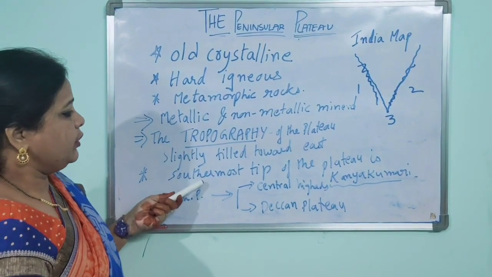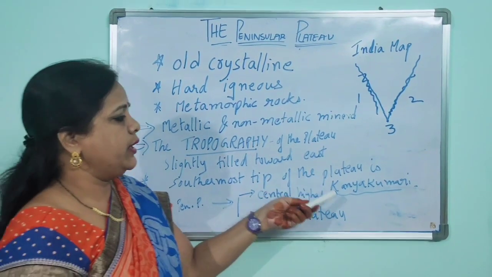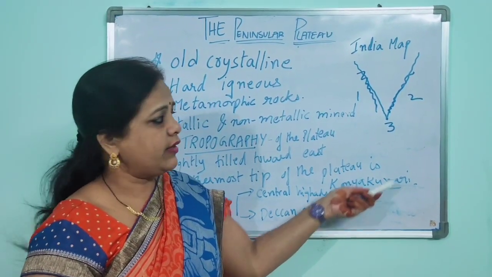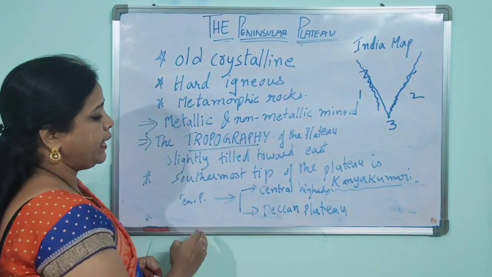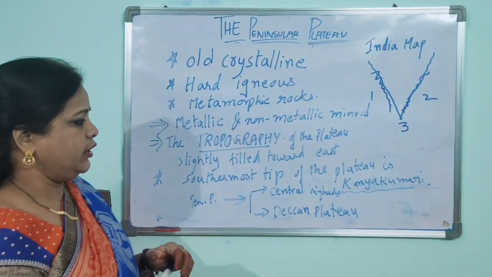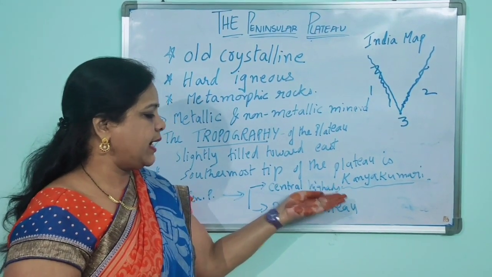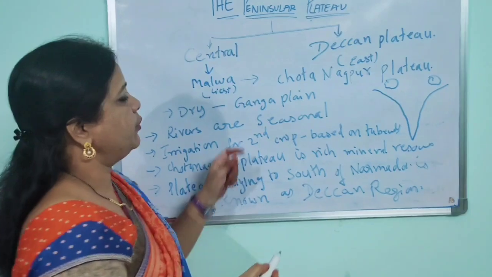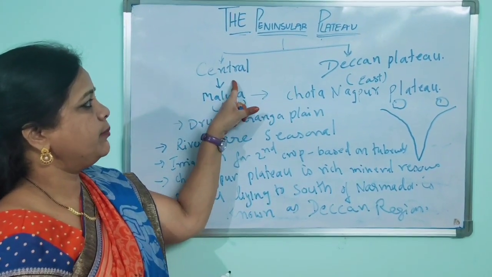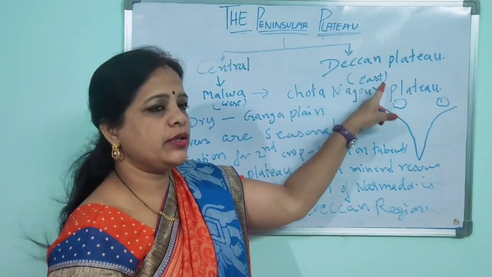Coming to the southernmost tip of the plateau, it is Kanyakumari. This Peninsular Plateau is divided into the Central Highlands and the Deccan Plateau. The Peninsular Plateau, as you know, is divided into two, the central part and the other part, your Deccan Plateau.